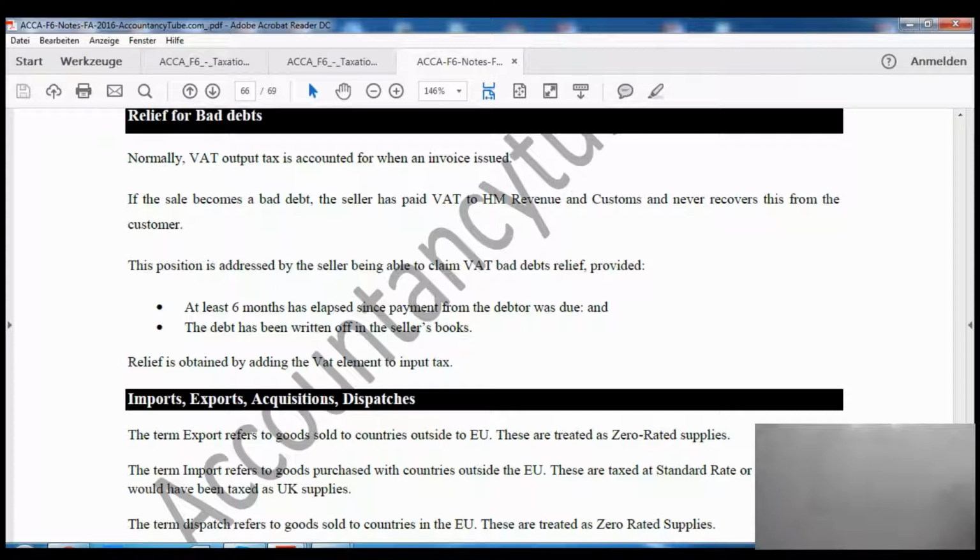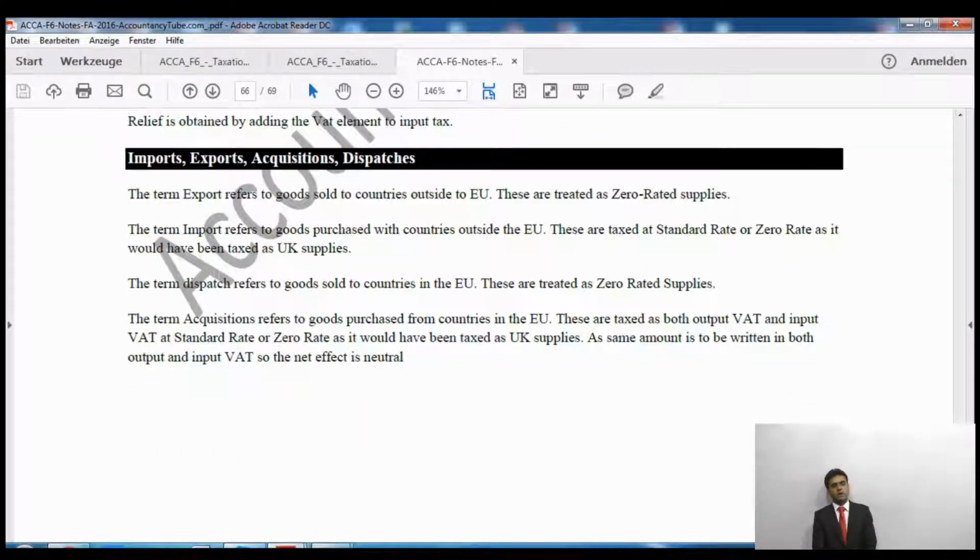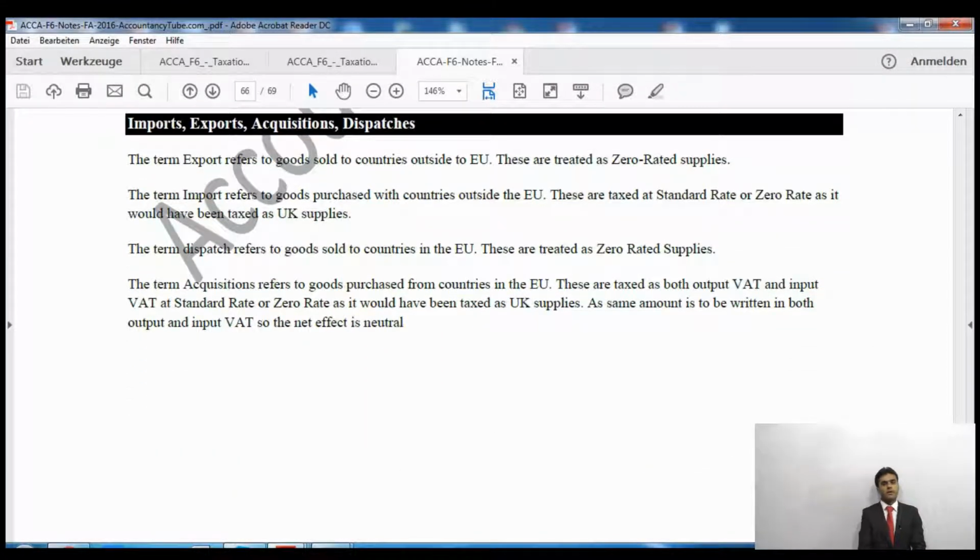Right. So what happens if you import something from outside the European Union, or if you export something to European Union countries and outside the European Union countries? Now, as you might be aware, the process has already started for Britain to leave the European Union after Brexit.